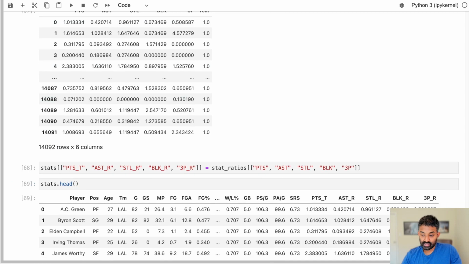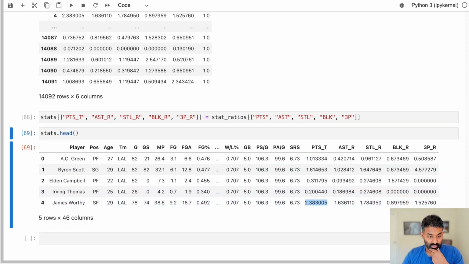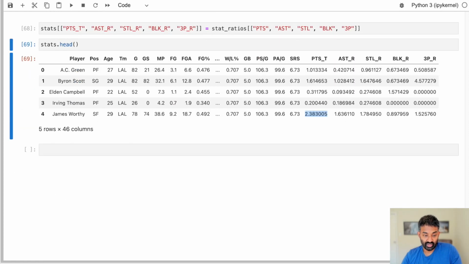So if we look at stats now, we see on the right, we now have these extra columns added. So for AC Green, this is the ratio between his points scored per game and the average, and so on. You can see James Worthy scored a lot more points than the average. All right, so the next thing we can do is just go ahead and add these values to our predictors.